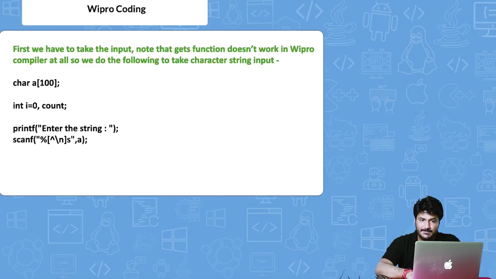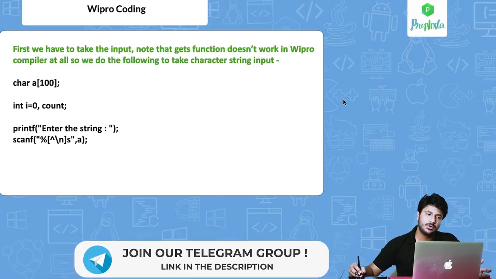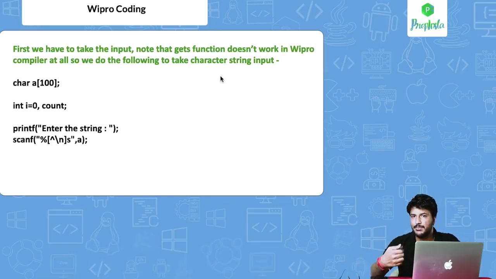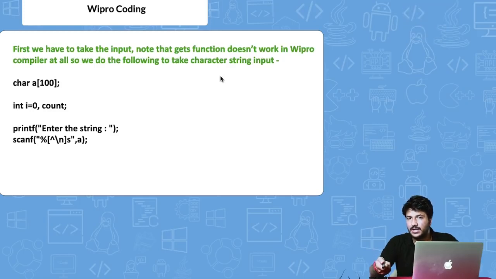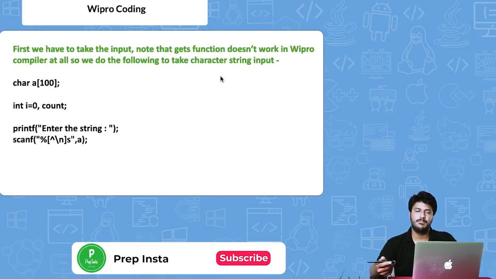One more very important thing that I would like to highlight here is that there is a problem in the Wipro compiler, and a lot of libraries do not work. It also happened in TCS NQT, and a lot of people who did not join our online classes, their code did not run because they were missing a few things, as the compiler has problems, and we told all of that in our online classes. So I personally decided, okay, let's give it to everyone for Wipro. It should not be that if someone has written perfect code, their code is not running because of a compiler issue.